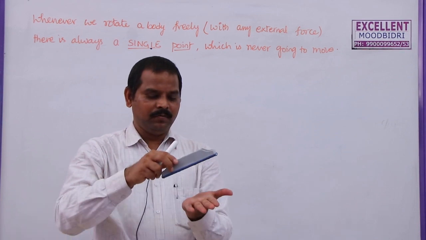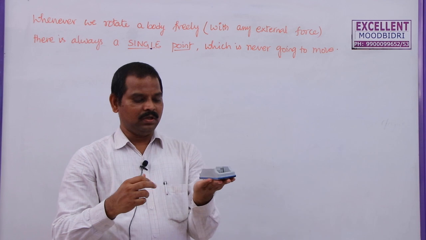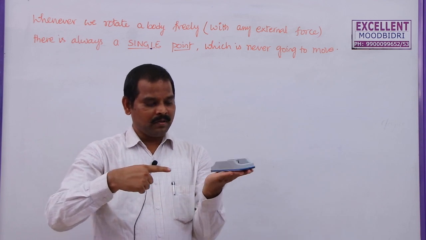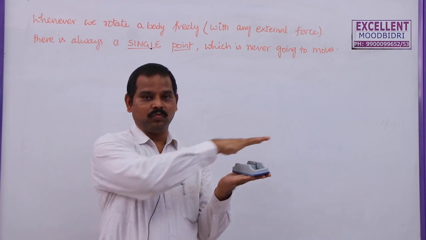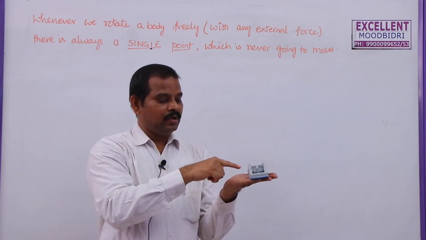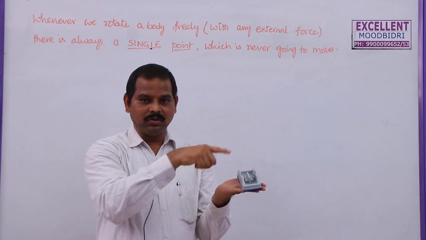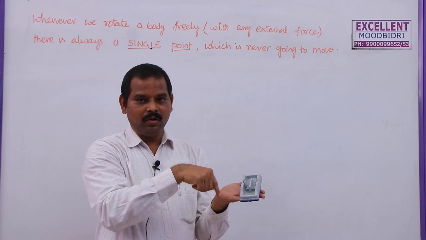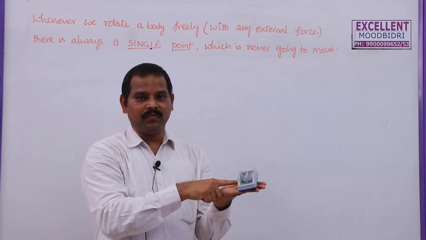Hi students, if you take this body and apply some force on it, see here, when I apply the force on the edge of this body, the body is not going to move along a straight line. The body is trying to rotate about a point. Similarly, if I apply force here also, the body is rotating. If I apply force here also, the body is rotating. If I apply force here, now the body is moving.